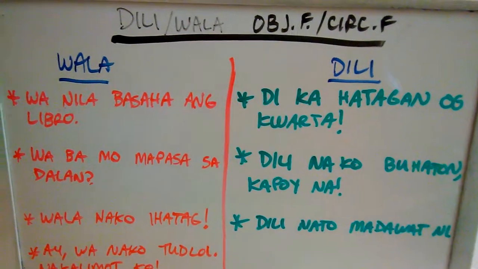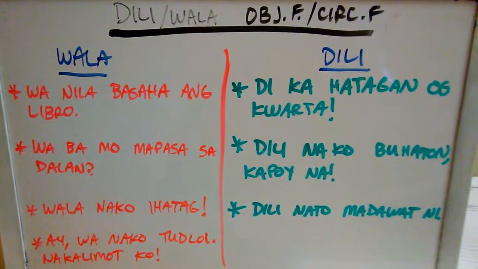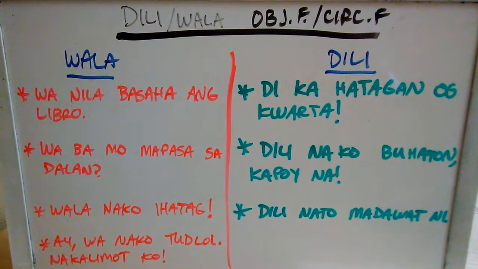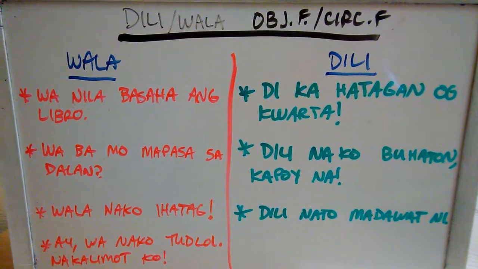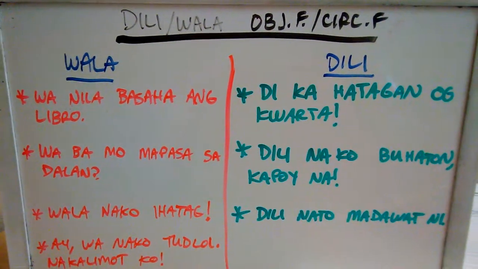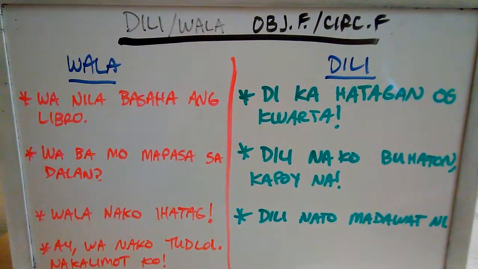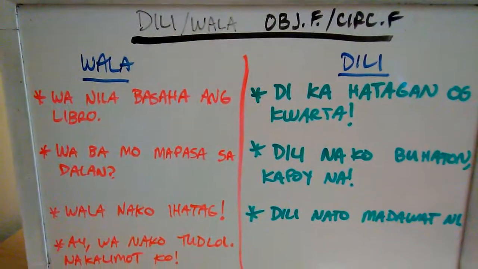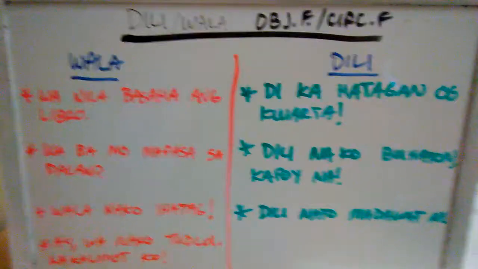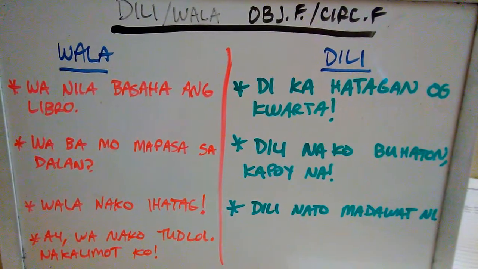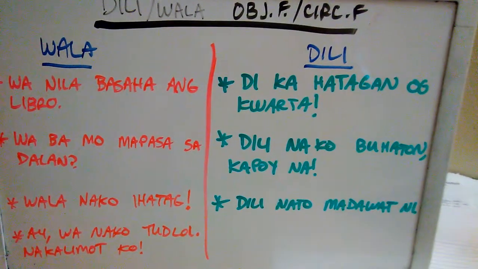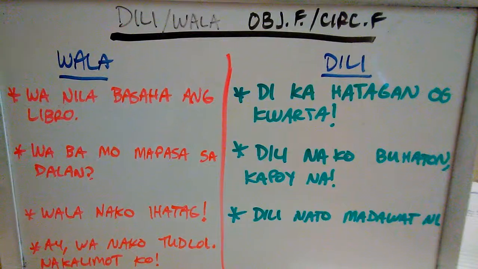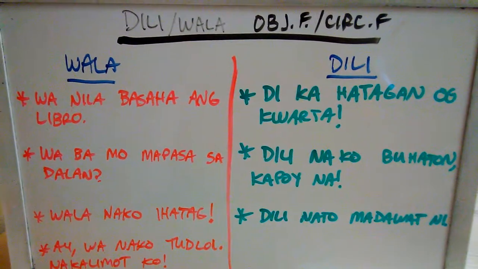Because you already know which tenses to use with dili and wala when you're negating, right? And again, the key rule is do not use completed or incepted affixes, okay? Only use incomplete or incepting affixes for both dili and wala. And within those set of affixes, you need to discern whether the affix is appropriate for dili or appropriate for wala, okay?